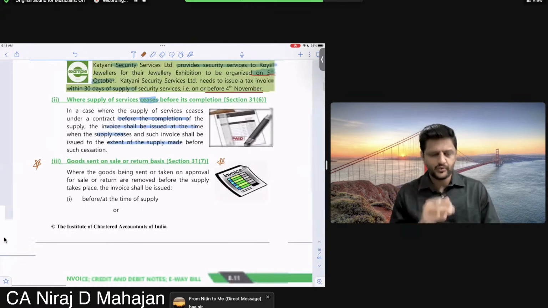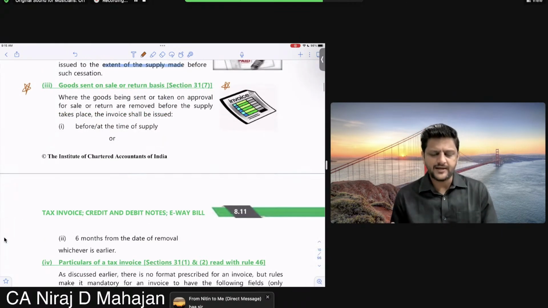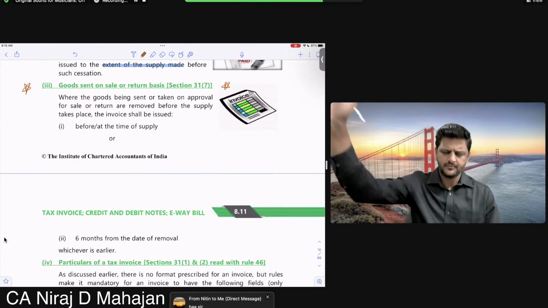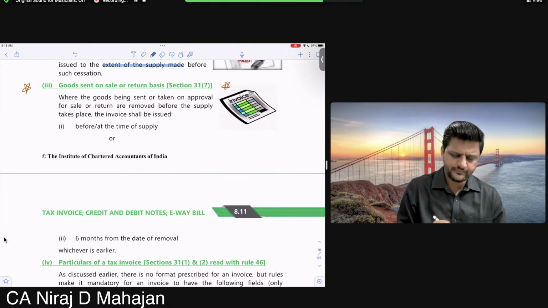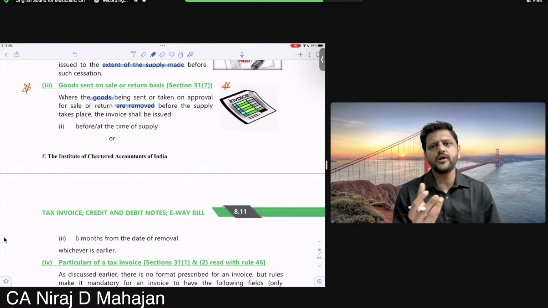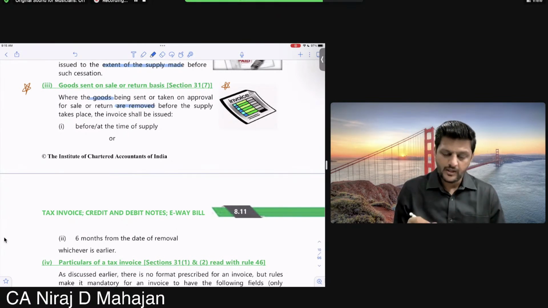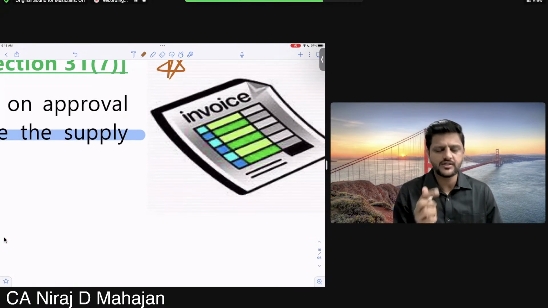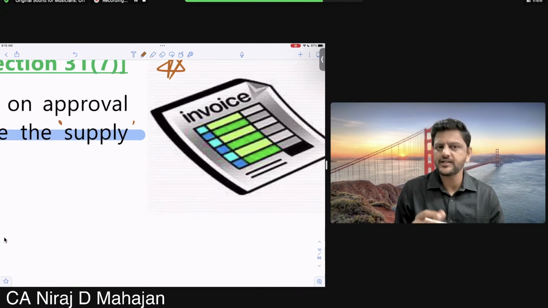When do we have to issue the invoice? When the goods being sent or taken on approval for sale or return basis are removed. Goods are removed. Okay, before the supply takes place. Look at the wordings: before the supply takes place, right? The taxable event, bacchon, under GST is what? Supply. Section number.